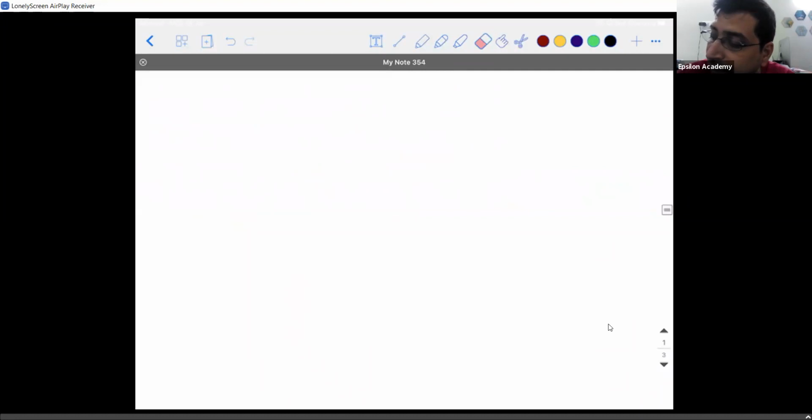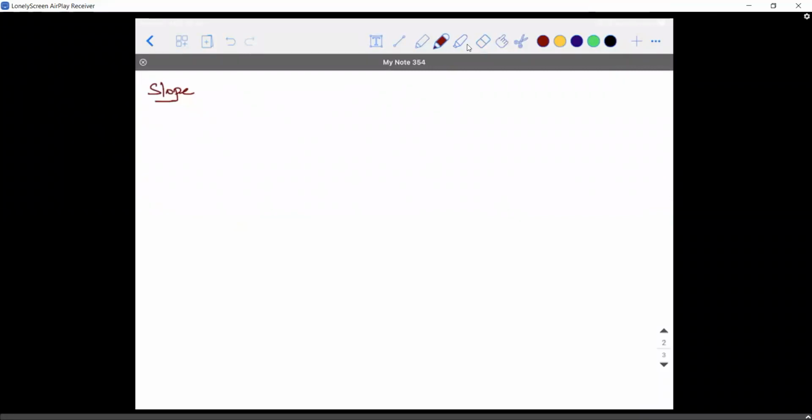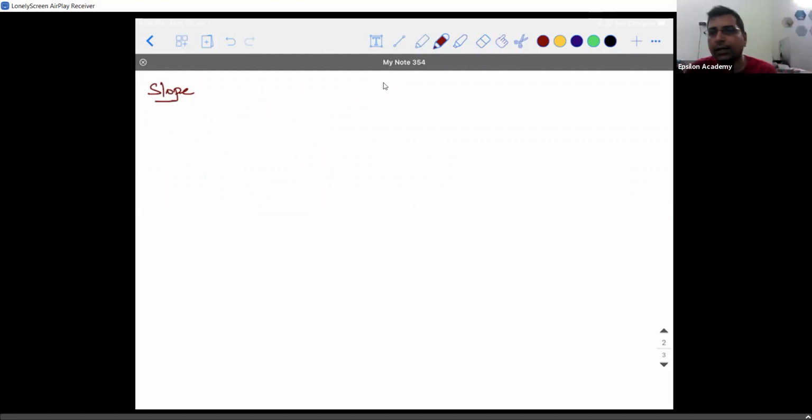So write down the heading as slope. You told me you've heard this, right? So what exactly does slope mean? Sir, it is the measurement of a particular part from a graph. Okay. A tangent of a line made by the x-axis in anti-clockwise direction. Okay, that is also right. So that is more technical.